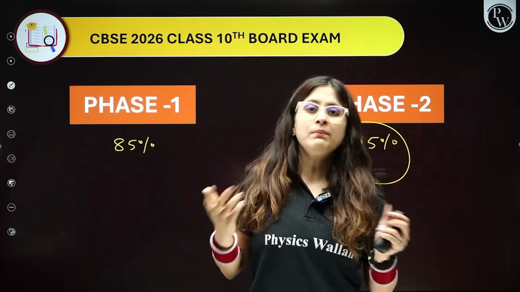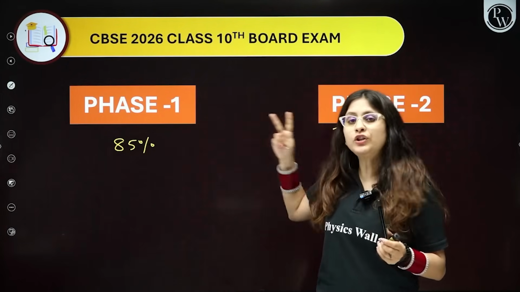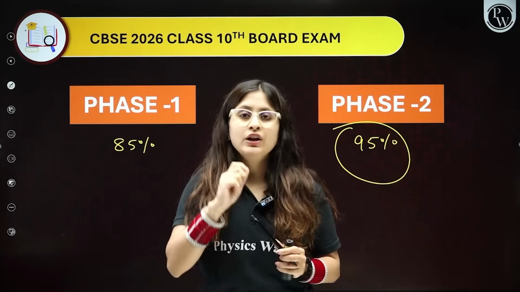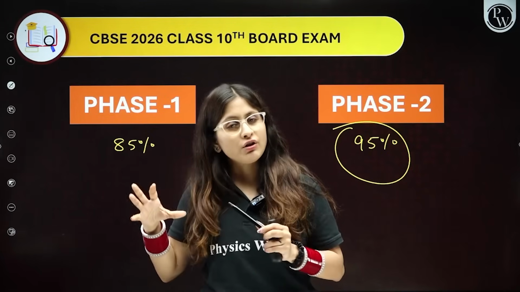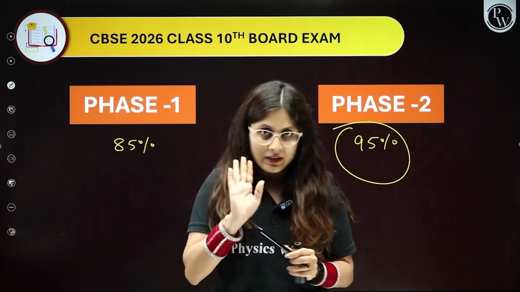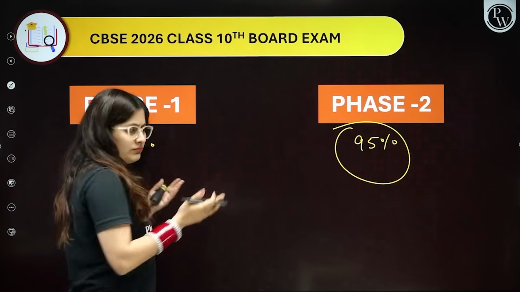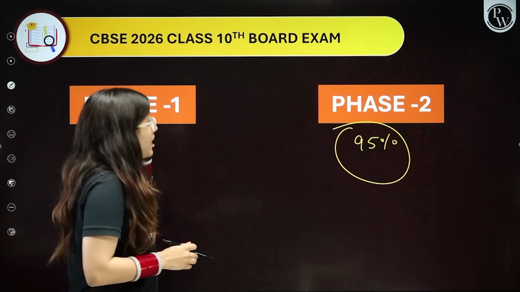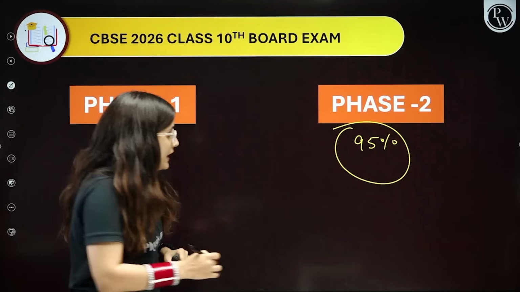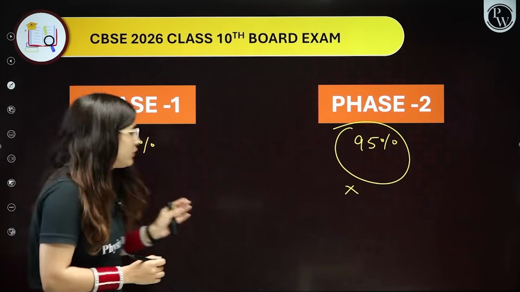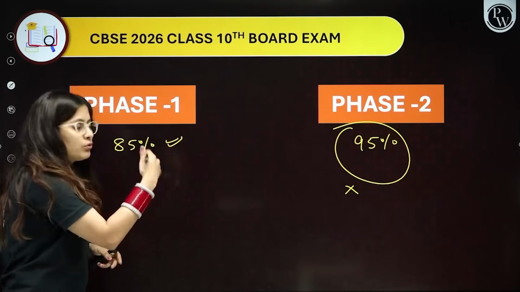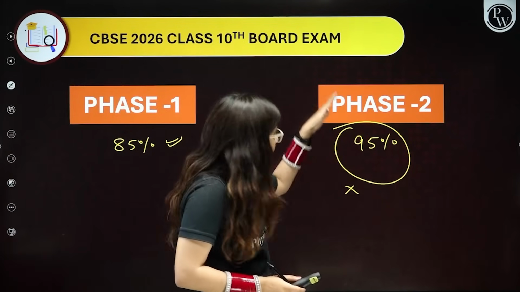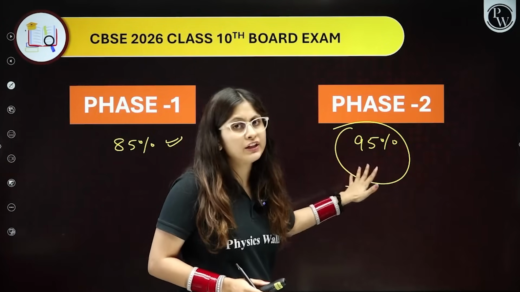So, what do we mean by phase here? Phase here means that you have 2 chances to attempt the board exam, and where you get good marks, that would be reflected in your result card. Clear? The more frequent question, ma'am, is it compulsory to give phase 2? No, it is not compulsory. If you are satisfied with the 85%, you can move on. You do not have to consider this. If you are not satisfied with it, then you can attempt phase 2. So phase 2 is not compulsory.